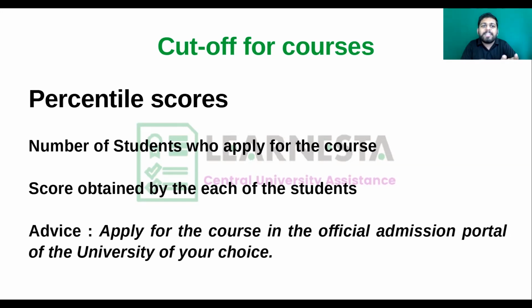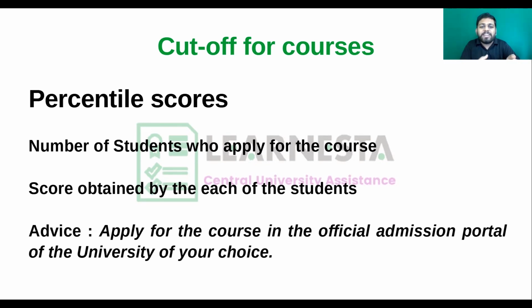It means that a person who has got 347 marks will have 99 percentile, and another person who has got 320 marks will have 90 percentile. So it all depends on the number of students who apply for the course and the score obtained by each of the students who apply.